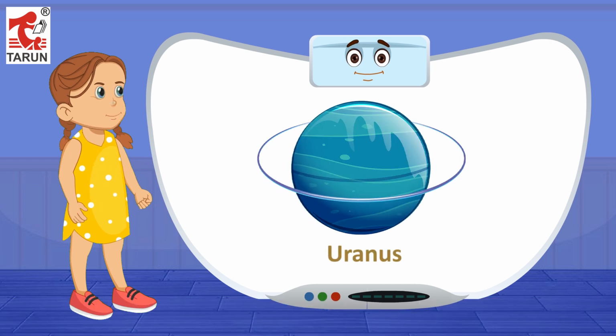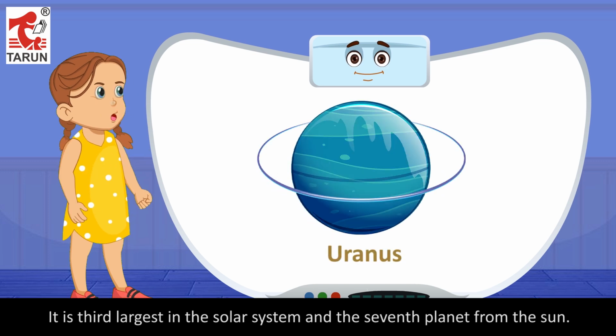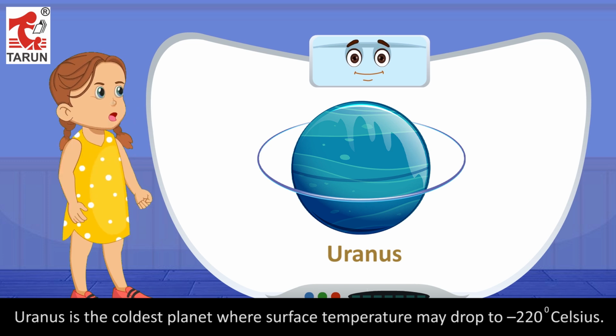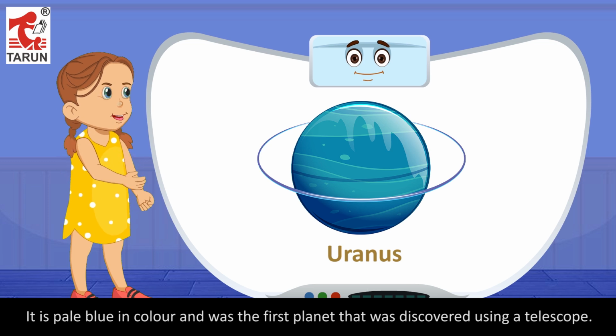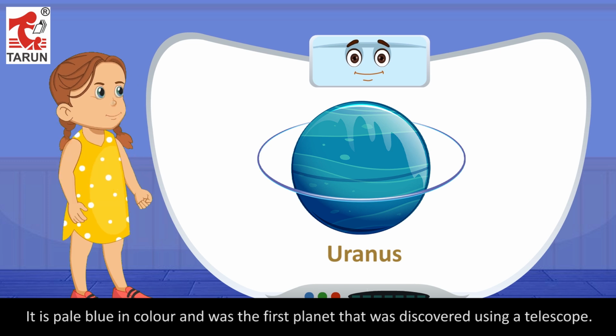Uranus. It is third largest in the solar system and the 7th planet from the Sun. Uranus is the coldest planet where surface temperature may drop to -220 Celsius. It is pale blue in color and was the first planet that was discovered using a telescope.